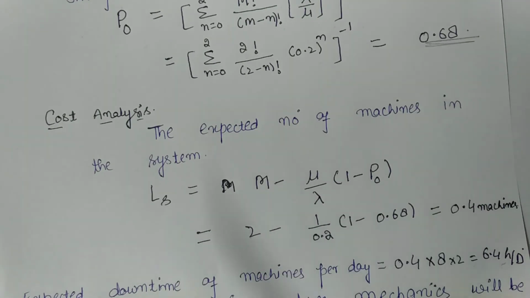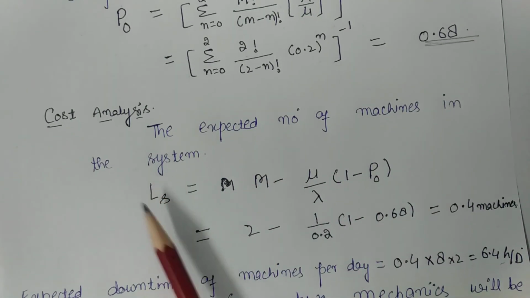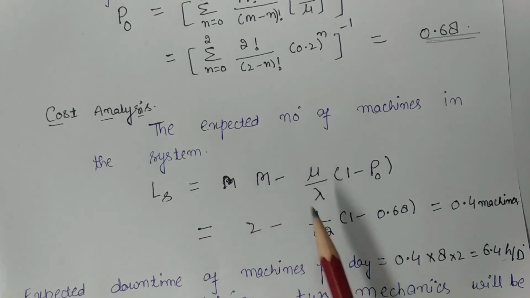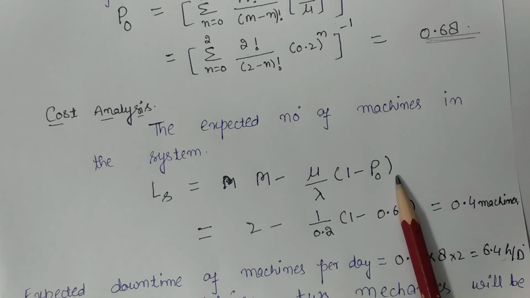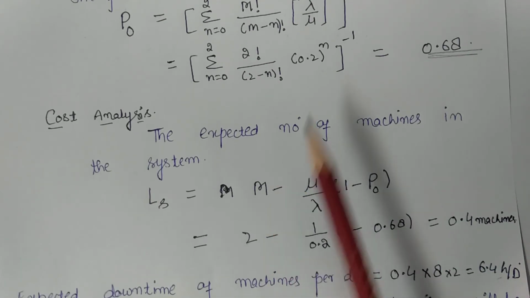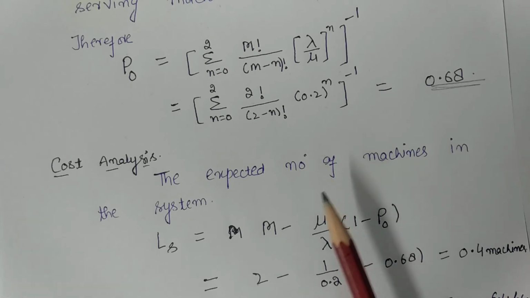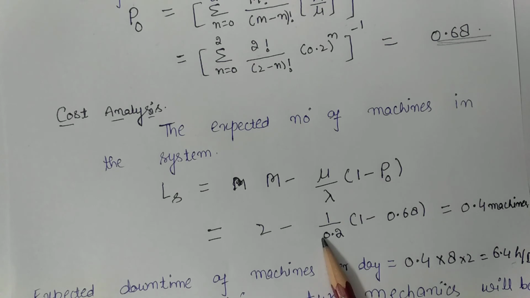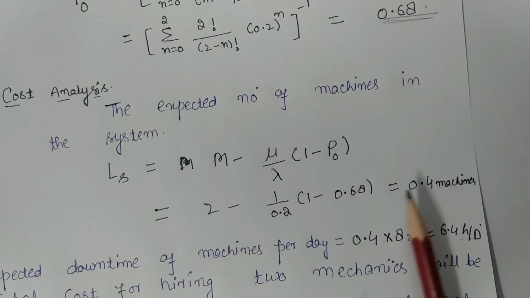After that, I will calculate the expected number of machines in the system. So the expected number of machines in the system, Ls, the formula for this is also m minus (mu upon lambda) into (1 minus P0). Now P0 I had calculated from here. M is equal to 2, because in this case there are only two machines. And mu is 1 and lambda is 0.2. So it will become 0.4 machines.